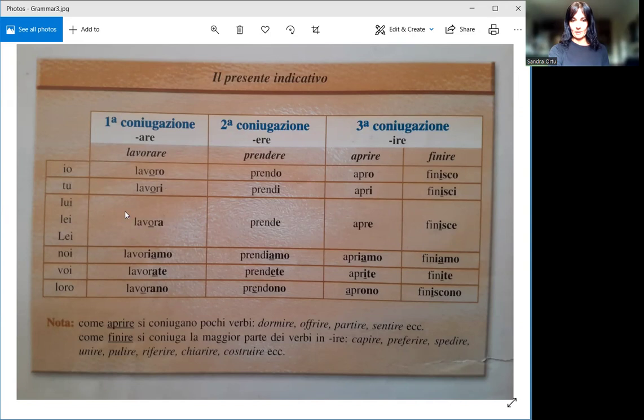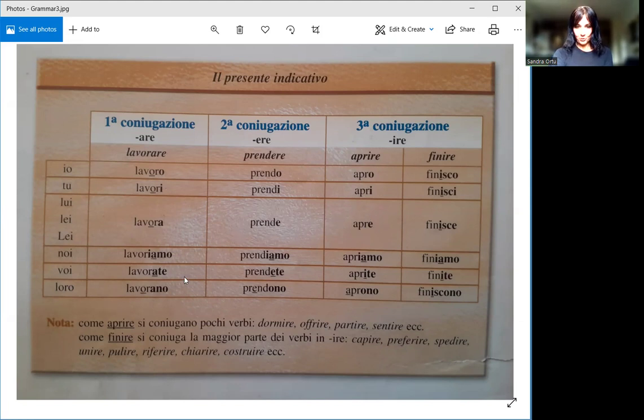Now let's go back to this one, which is lui, he, and lei, she. If we want to say he or she works, again, we drop the -are from lavorare, and we're just adding a. Lavora. Lui lavora, lei lavora, he or she works. These two groups, -ere and -ire, are a little bit more similar to each other. So we're adding e. Prende, apre. He, she takes, he, she opens.